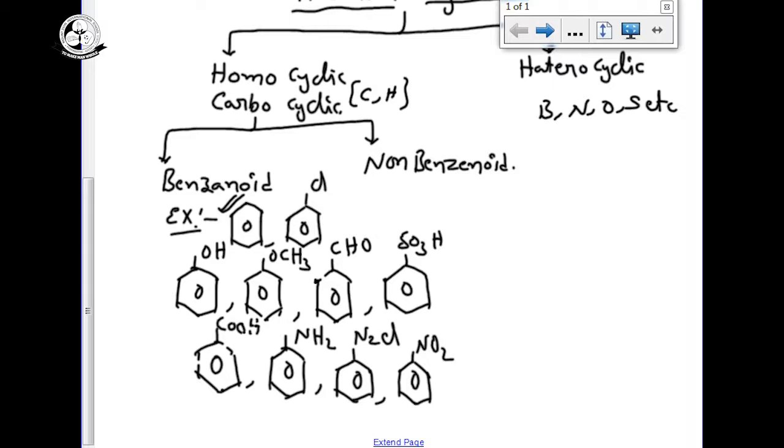See the non-benzenoid compounds. Non-benzenoid compounds means aromatic hydrocarbons not containing benzene. The compounds are aromatic but do not contain benzene. Example,